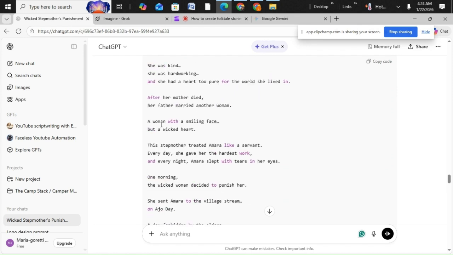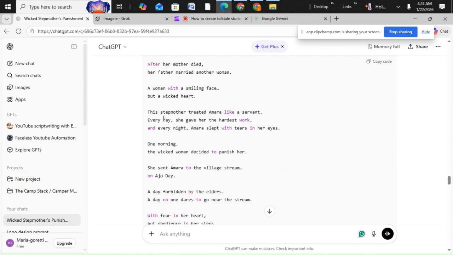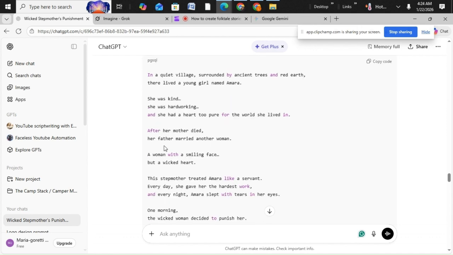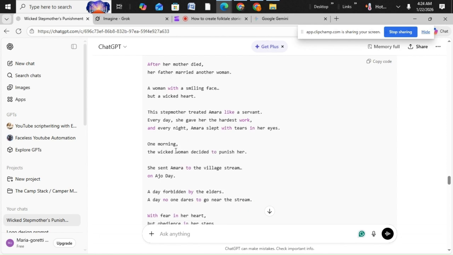All these things, for this place where they said in a quiet village, if you want to do extra, because I most times do extra, you can ask Grok to create the village setting for you. You can put the village setting there, named Amara, and you can also put the picture of only Amara. You just make sure that what they are saying rhymes with the video section.